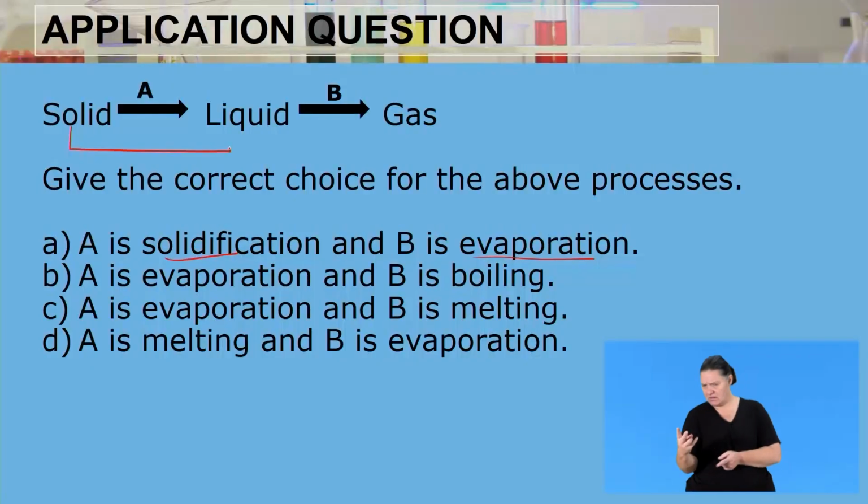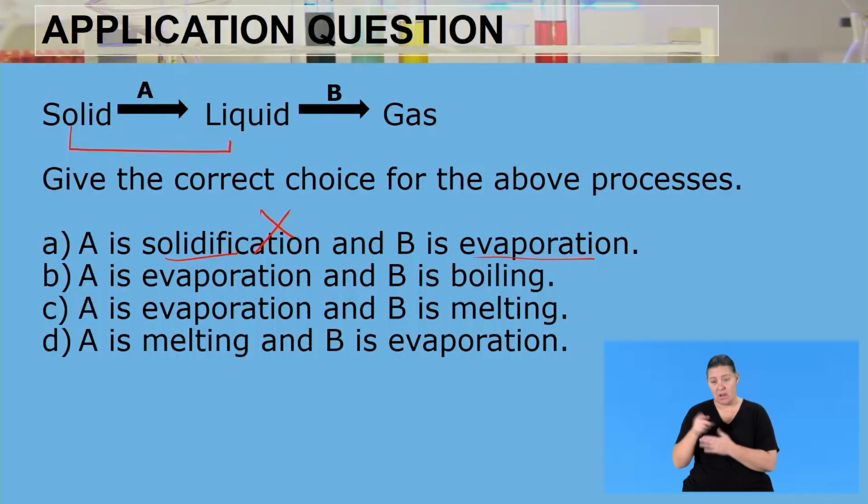But here a solid is going to a liquid, so it can't be solidification. Evaporation is when water changes into a gas in the form of water vapor. Liquid to gas is possible, but the first process is impossible. So therefore, it can't be this option.